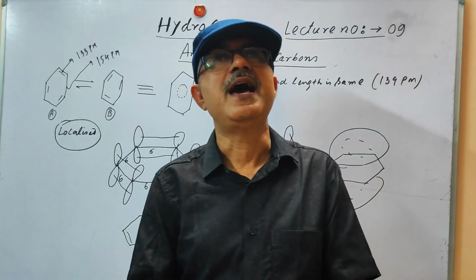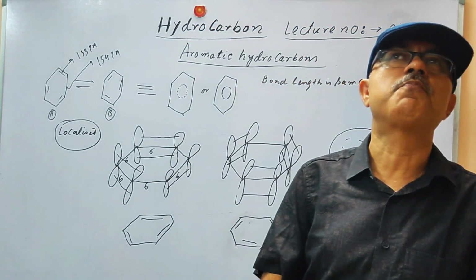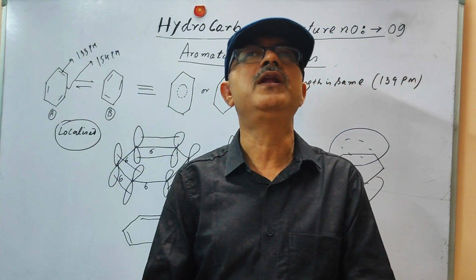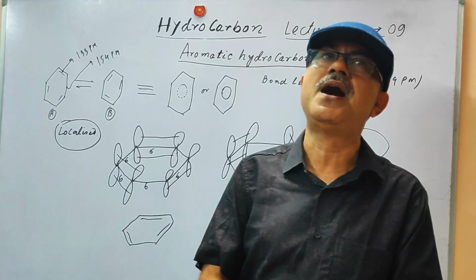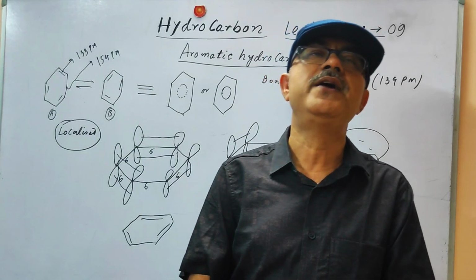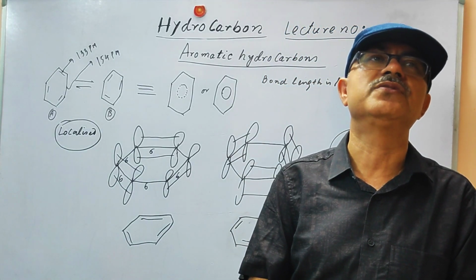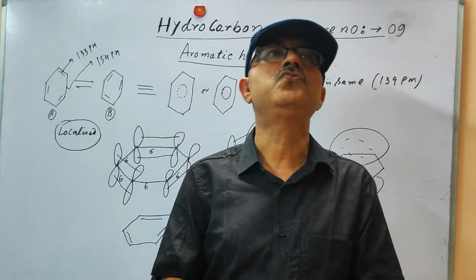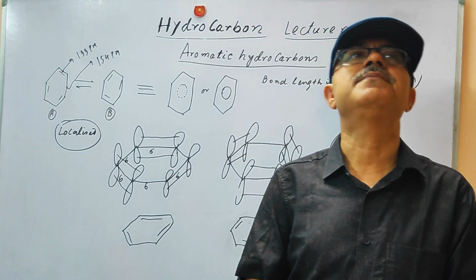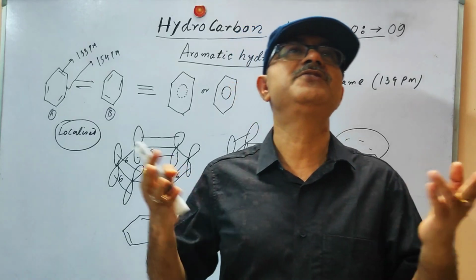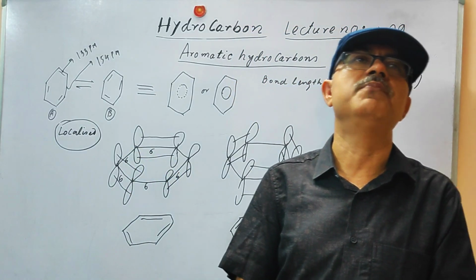The basic aromatic property: when we call a compound aromatic, it is very much stable, unusually stable in spite of the unsaturation, it does not undergo the addition reaction, and it has a pleasant smell.